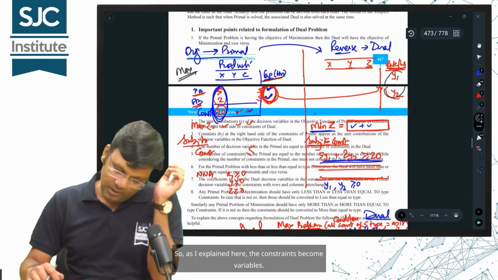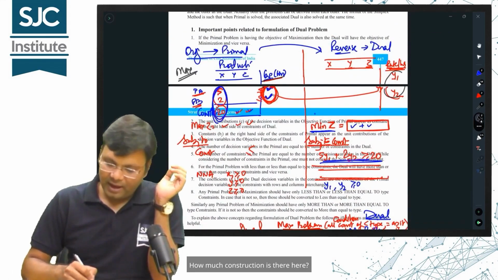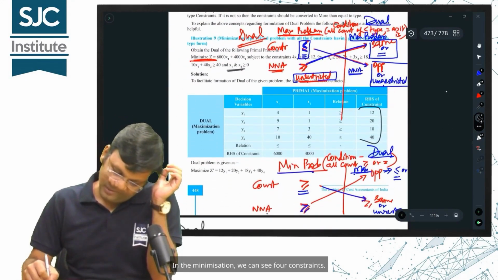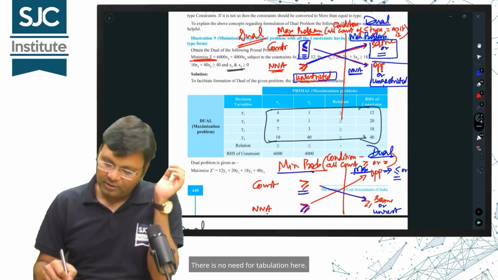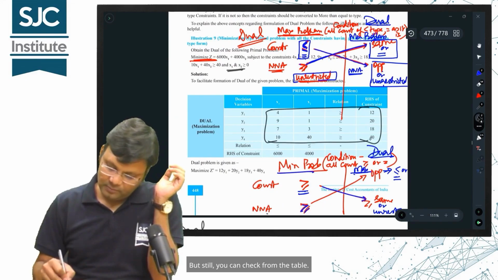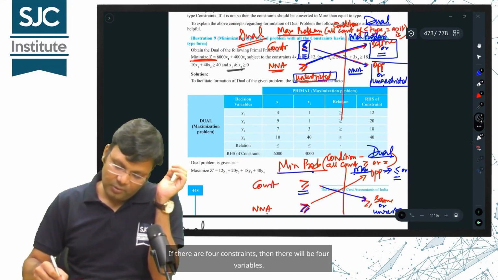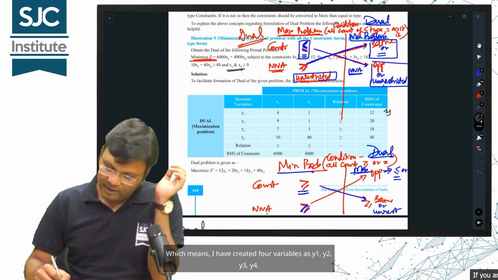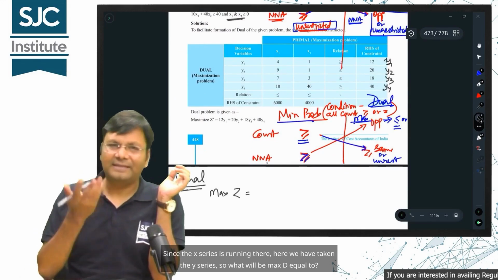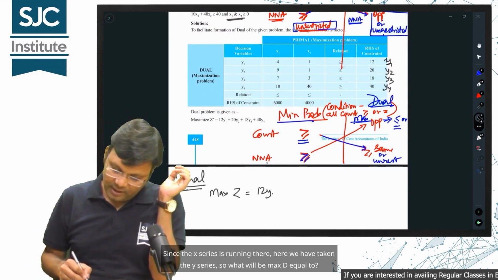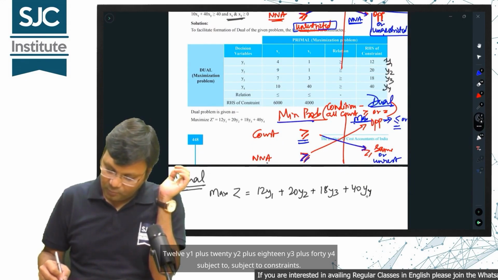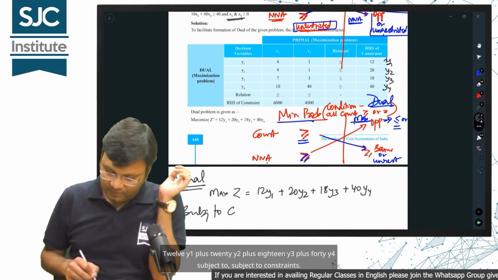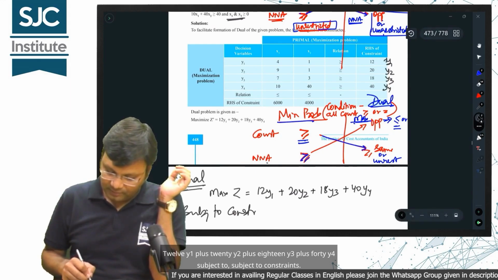So, as I explained here, the constraints become variables. How many constraints are there here? In the minimization, we can see 4 constraints. It's visible in the table. There is no need for tabulation here, but still, you can check from the table. If there are 4 constraints, then there will be 4 variables. Which means I have created 4 variables as y1, y2, y3, y4. Since the x series is running there, here we have taken the y series, so what will max z be equal to? 12y1 plus 20y2 plus 18y3 plus 40y4, subject to constraints.